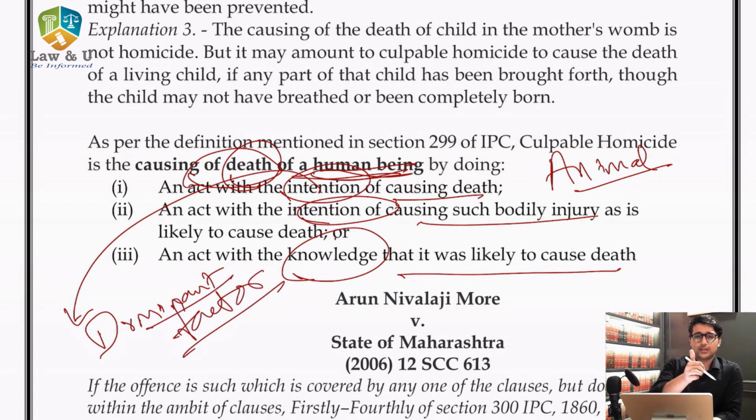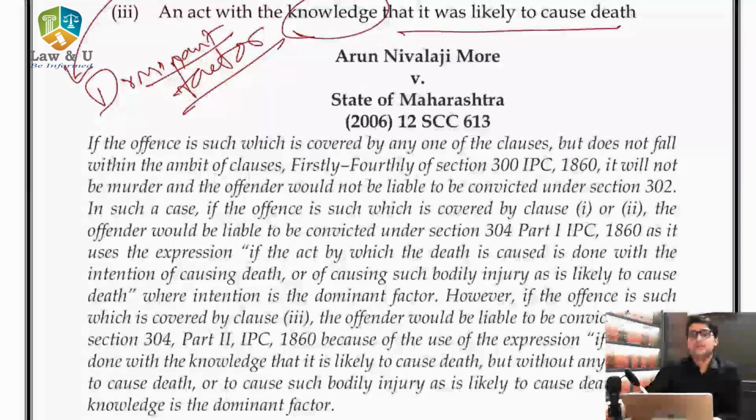When you have intention to kill someone, or when you have knowledge that your act may kill someone, then it falls under section 299. Therefore, intention and knowledge are the two basic and main ingredients to charge someone for culpable homicide.